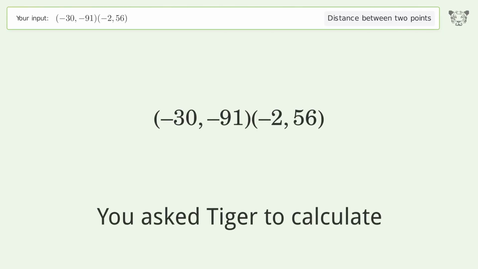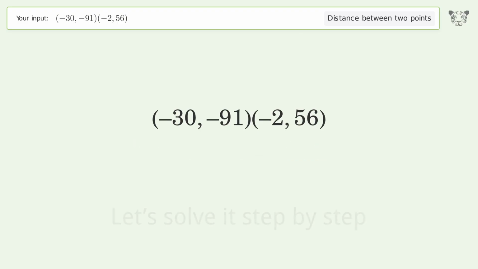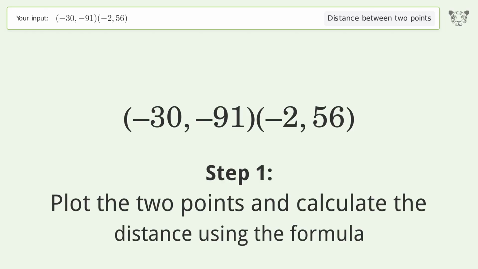You ask Tiger to calculate. This deals with the distance between 2 points. The distance between the 2 points is the square root of 22,393 or 149.643. Let's solve it step by step. Plot the 2 points and calculate the distance using the formula.